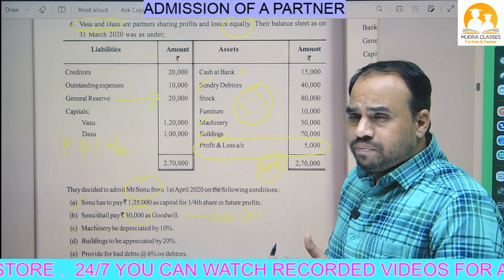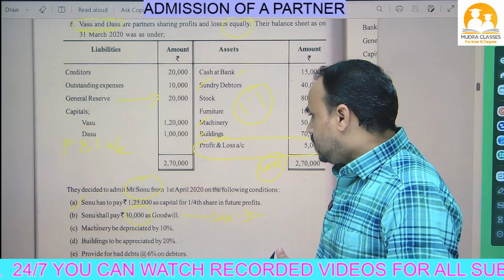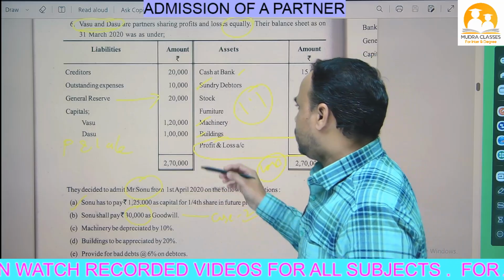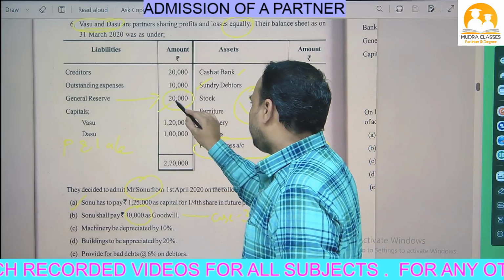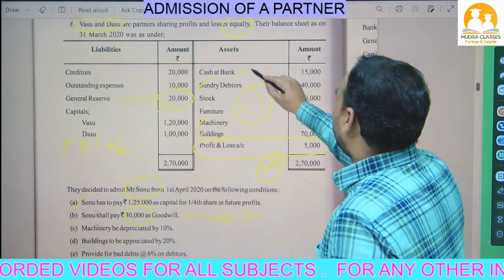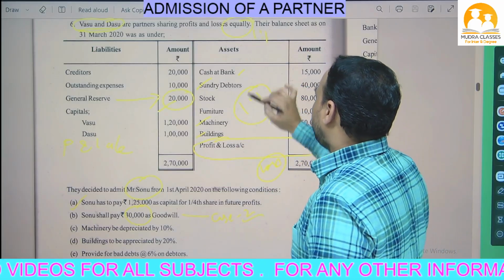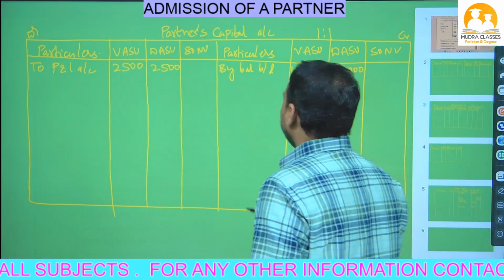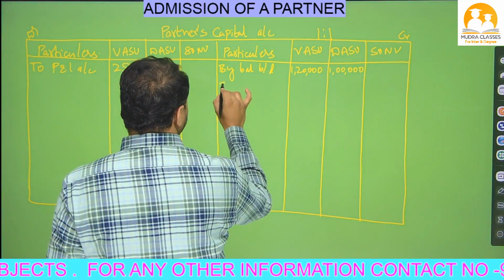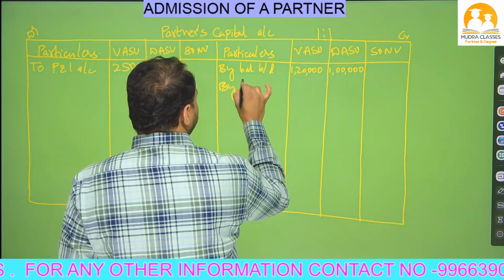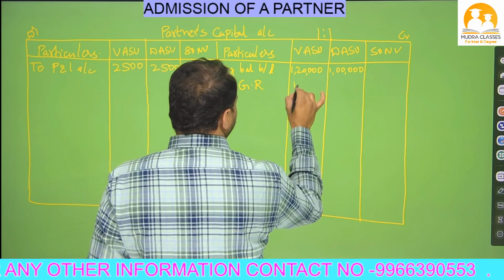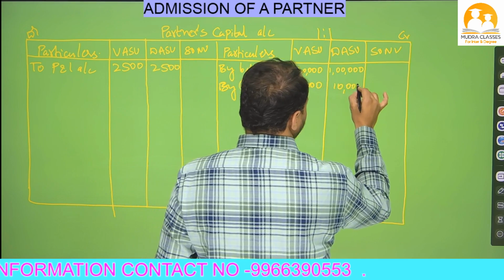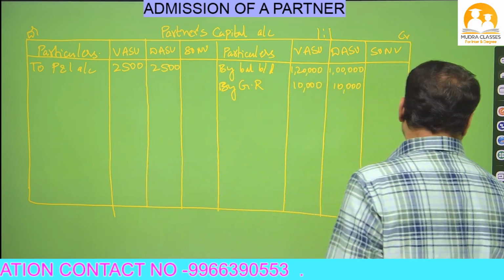Now before the new partner comes into business, we have to distribute the general reserve to old partners in their old profit sharing ratio. So these 20,000 we have to distribute to old partners in the old ratio, that is equally, 1:1. So in partners capital account, on the credit side we have to write by general reserve 10,000 rupees each, distributed equally.